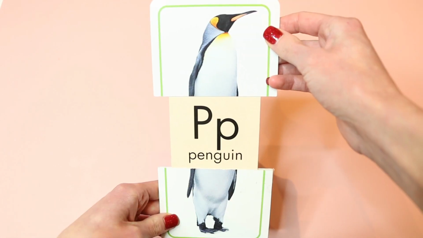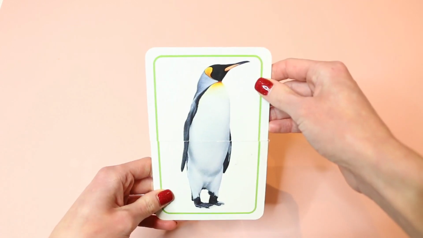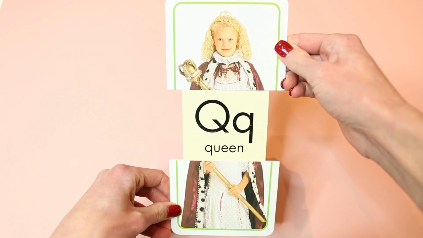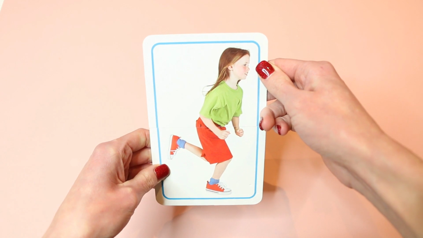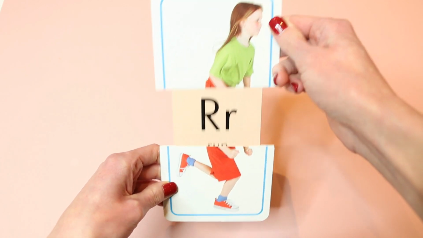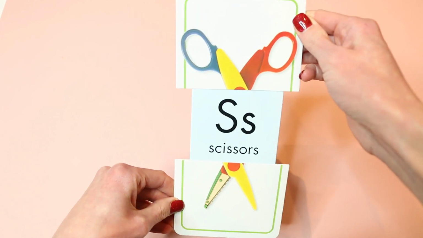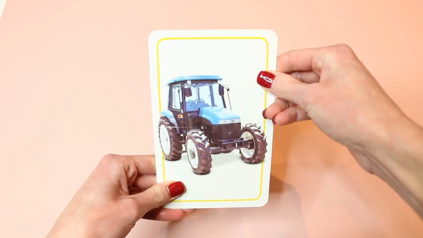Orange. P is for penguin. Penguin. Q is for queen. Queen. R is to run. Run. S is for scissors. Scissors. T is for tractor.